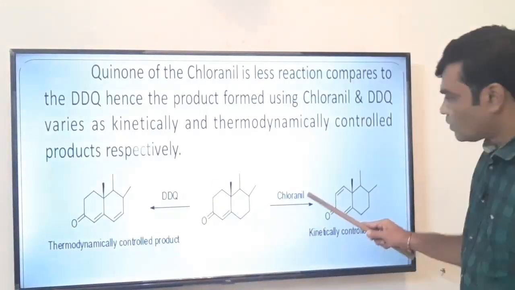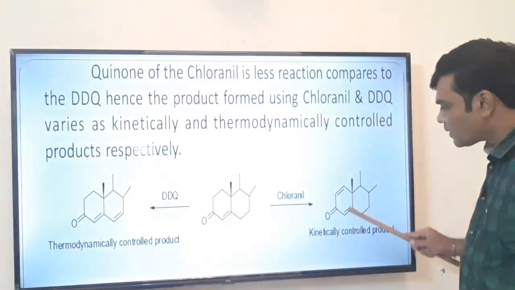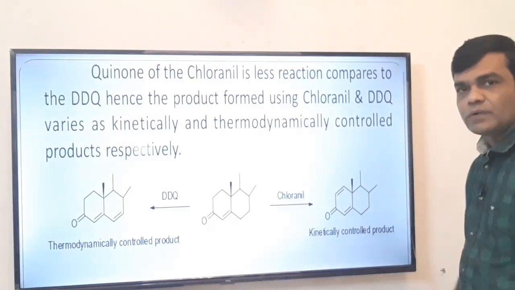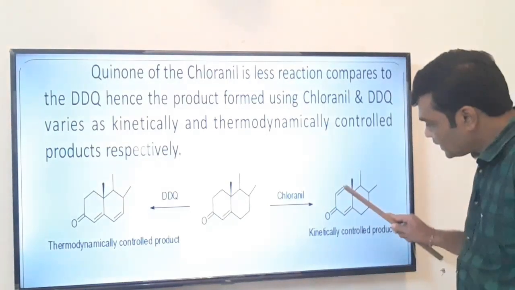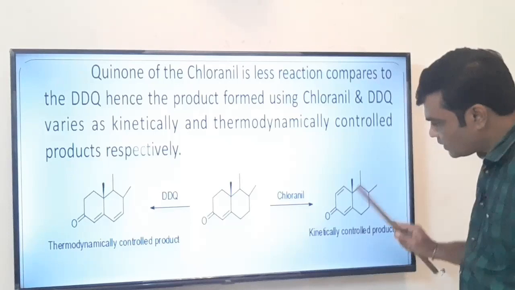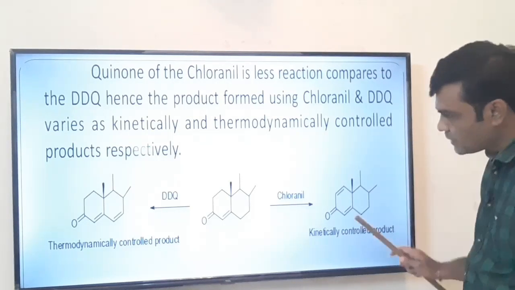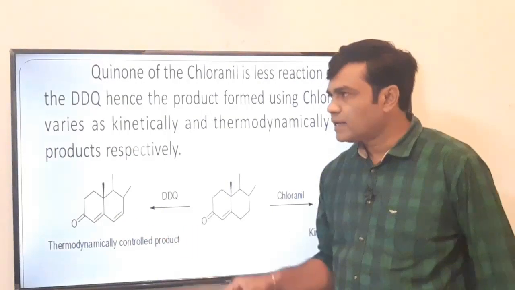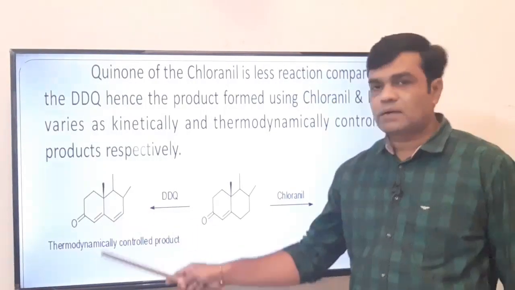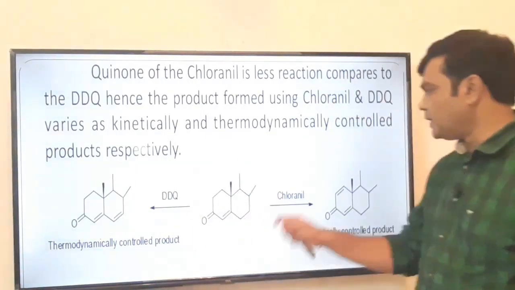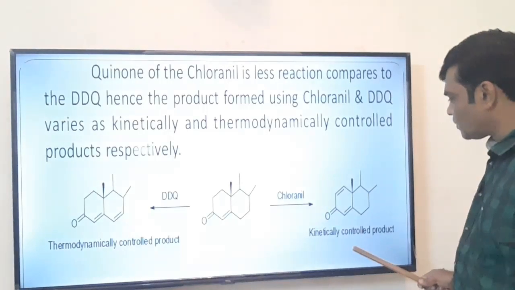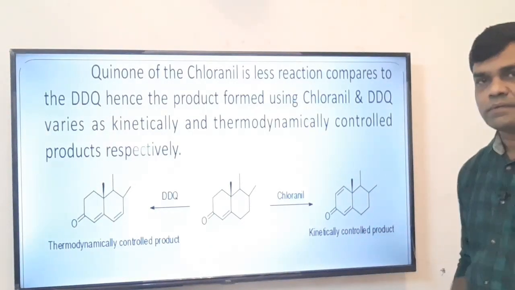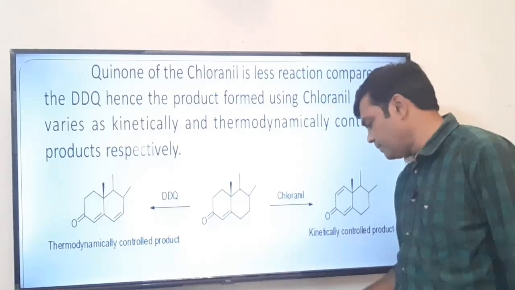While with chloranil, we get the homoannular ketone. Means both the pi bonds are present in the same ring, homoannular. Here the pi bonds are in different rings, so it is heteroannular. This is thermodynamically controlled DDQ. It is a kinetically controlled product attributed to the chloranil.